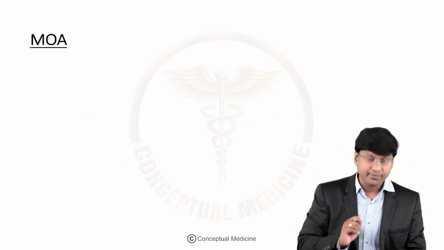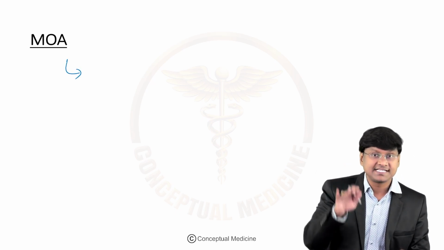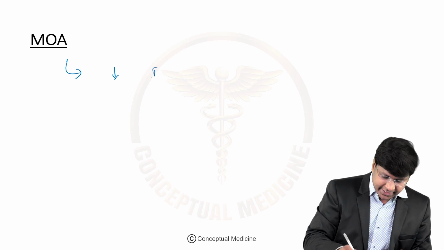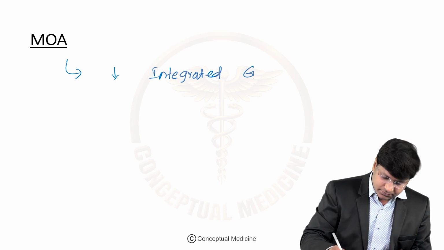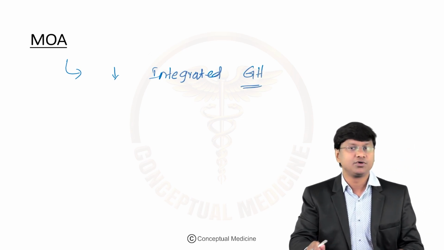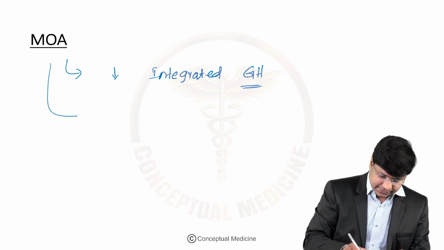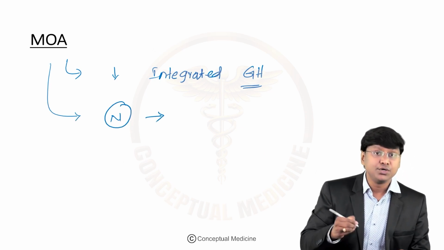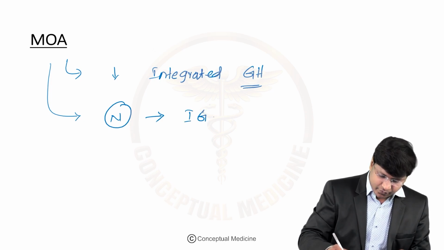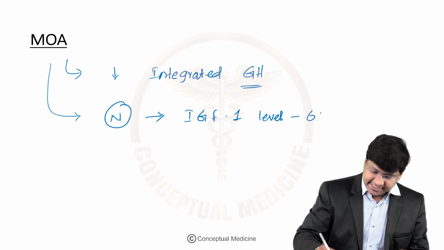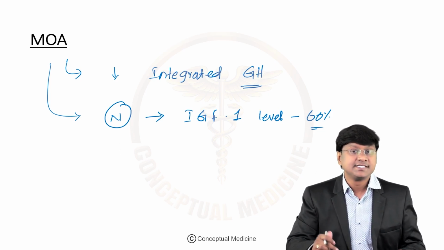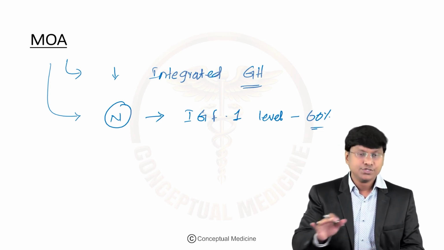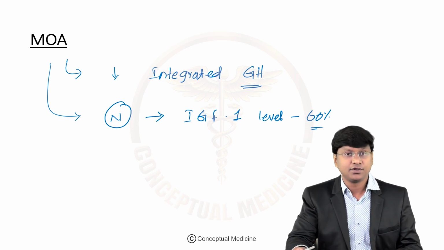And what will this octreotide do? It will suppress the integrated growth hormone levels and normalize the IGF-1 levels in almost 60% of the treated patients. So that is the mechanism of action of octreotide.